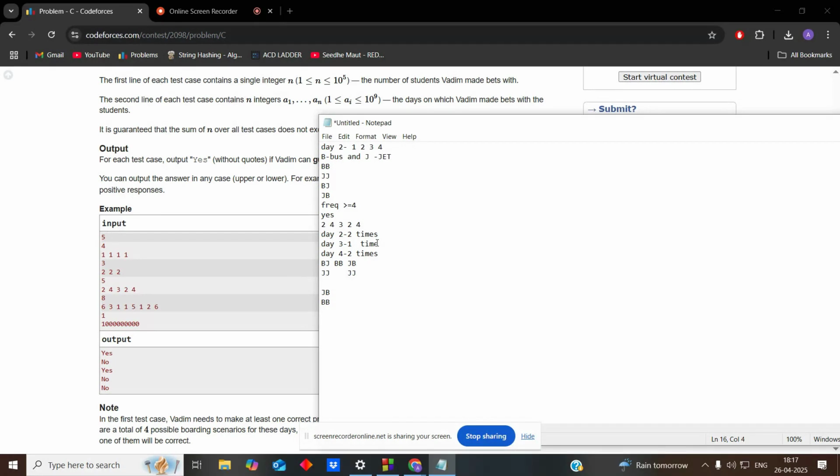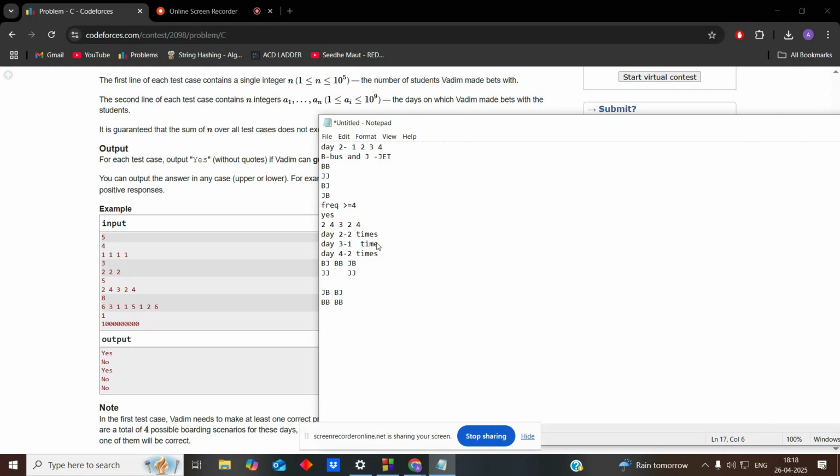Both the cases are ending with b, so on this day he must have bet with some b. So the first value here should be b definitely. The other value could be j, or the other value could be b.